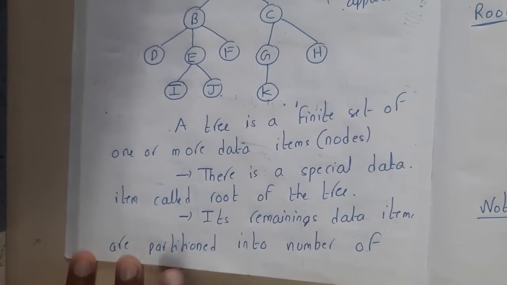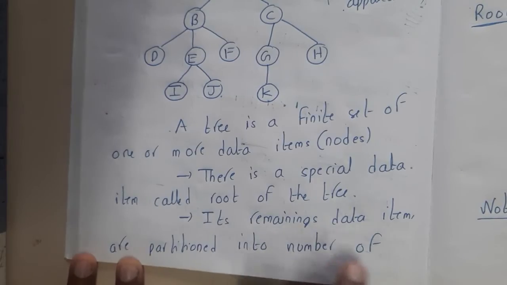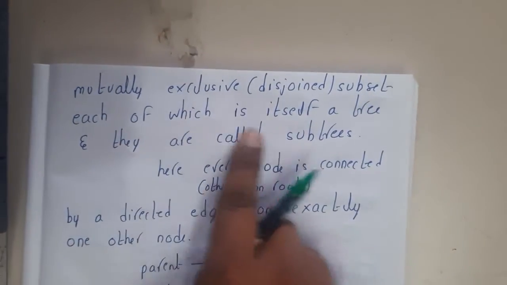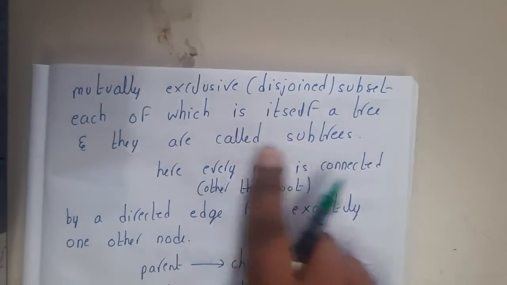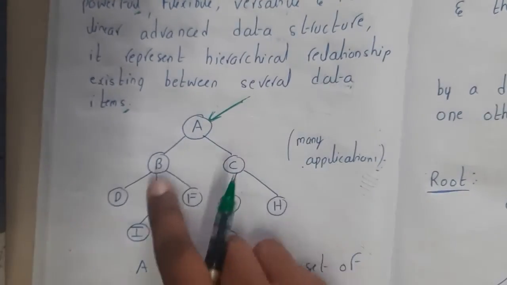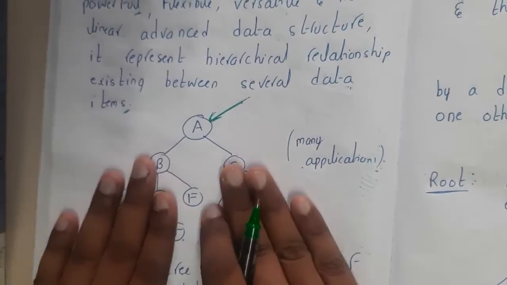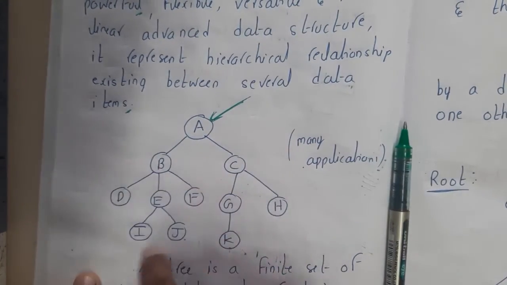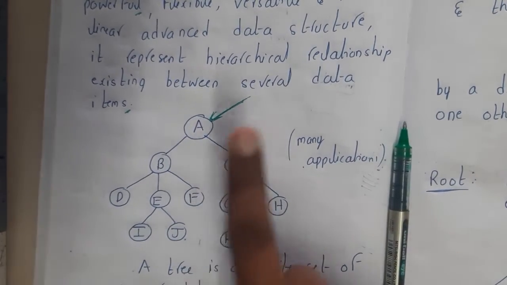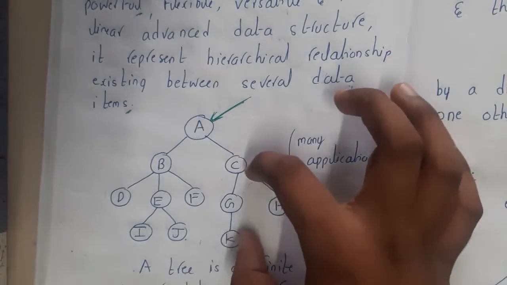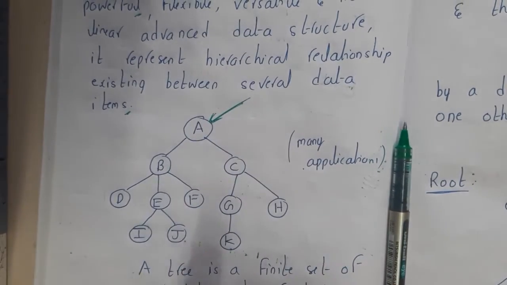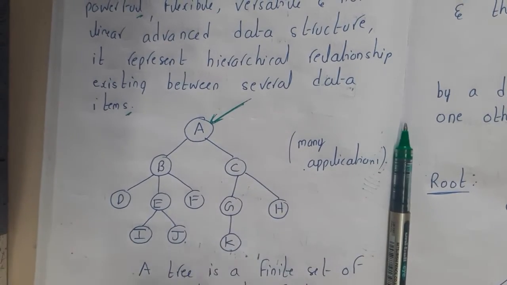Its remaining data items are partitioned into a number of mutually exclusive disjoint subsets, each of which is itself a tree, and they are called subtrees. So basically if this is the root, it has a left side and a right side, right? Individually these are called subtrees, guys. And one more thing you should remember is that in a tree, whenever you insert values, most of the time you will enter unique values only.